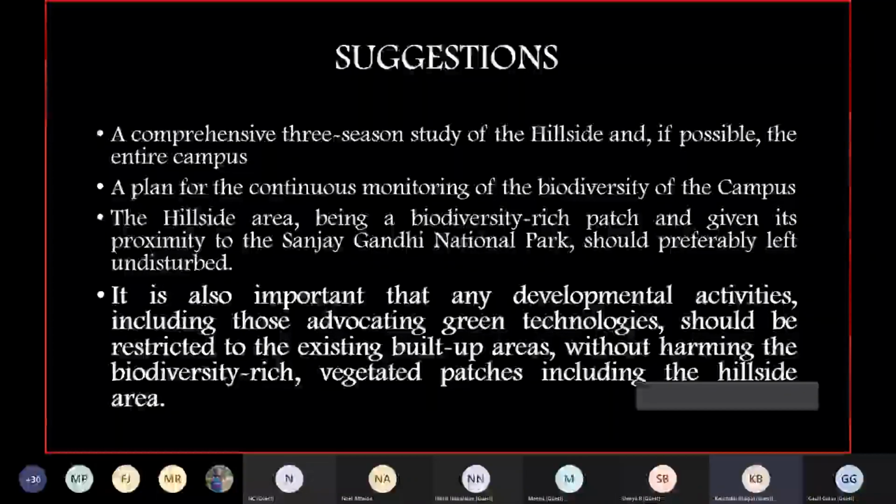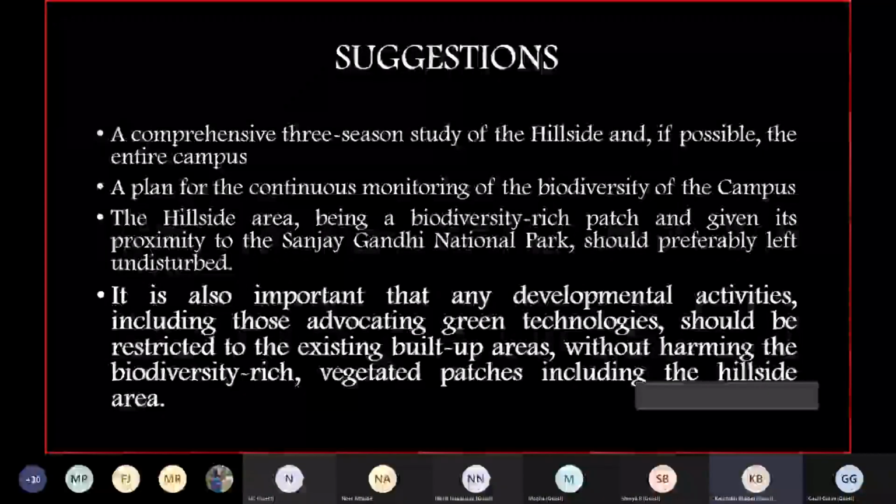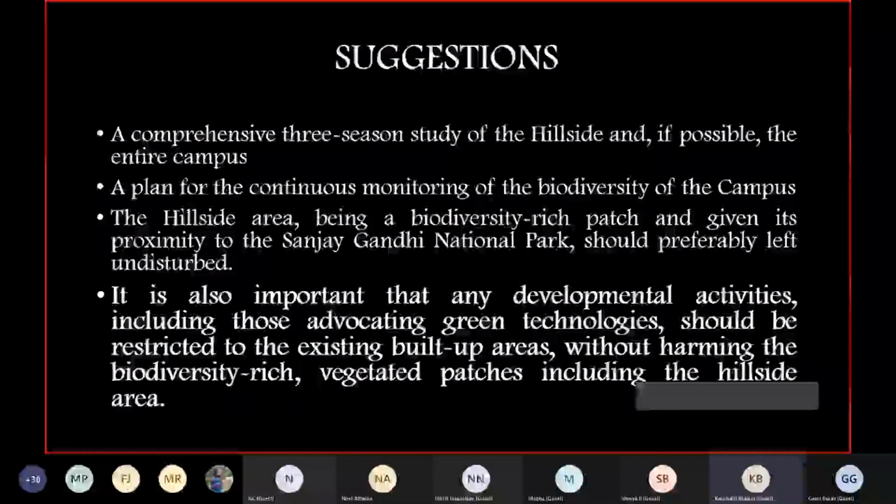Those patches should also be looked into. Any development activities, if we can restrict them to the built up areas, it would be great. We understand that as the institute is expanding, we would need more spaces, but can it be done by accommodating the biodiversity? That is what we have to look at.